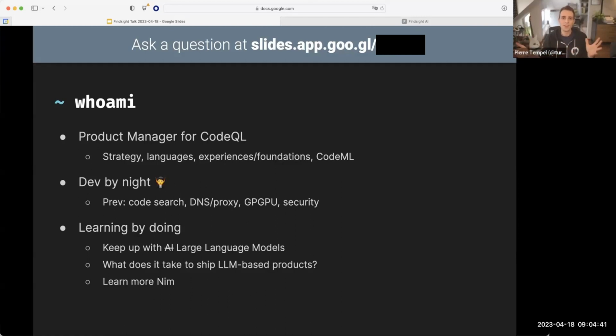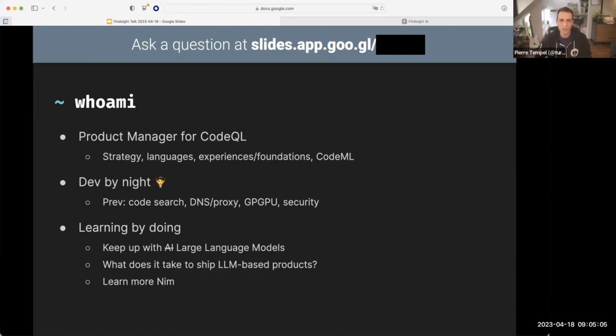But I still moonlight as a developer, right? You can't beat that out of me. My background is development. I worked at SolarWinds previously and a few startups before that, from everything from code analysis to networking software and general purpose compute on GPUs, which is how I got my Turbo handle from Turbo.js many years ago.